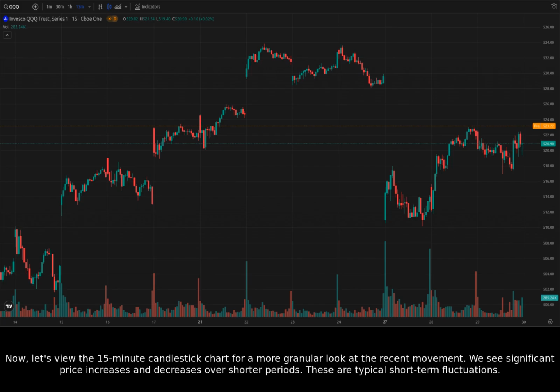Now, let's view the 15-minute candlestick chart for a more granular look at the recent movement. We see significant price increases and decreases over shorter periods. These are typical short-term fluctuations.